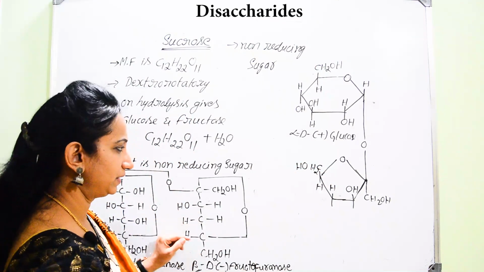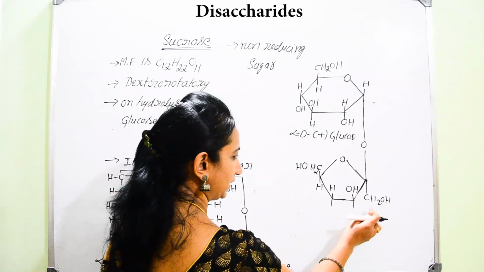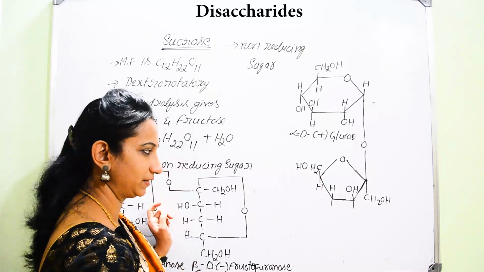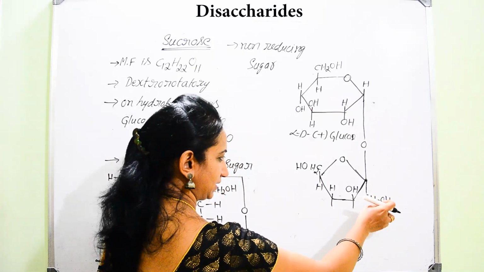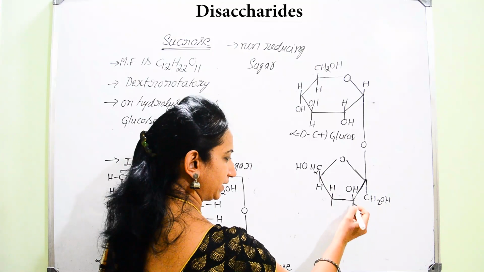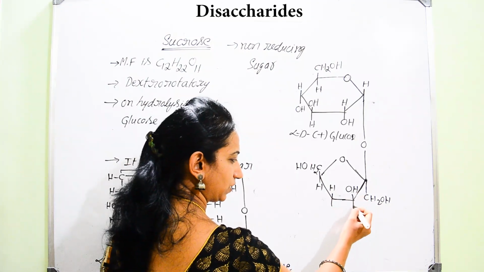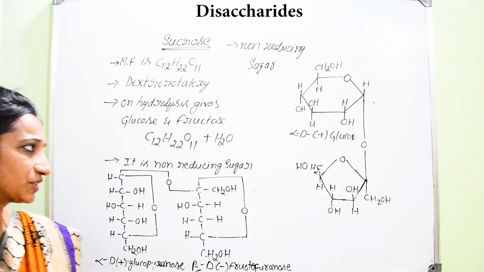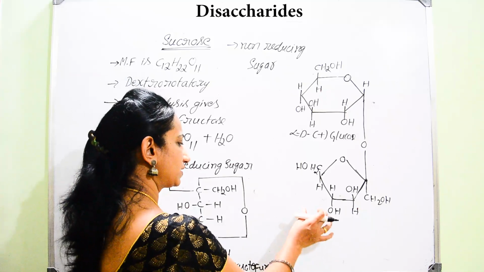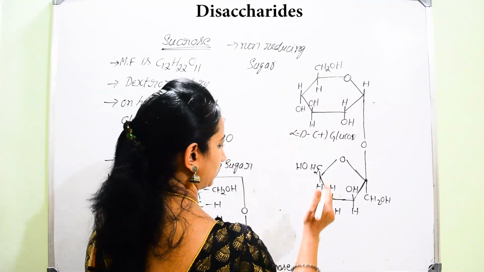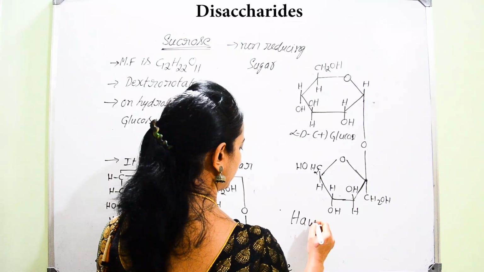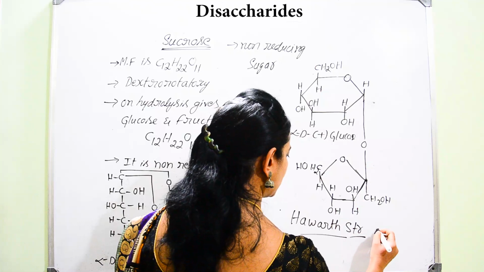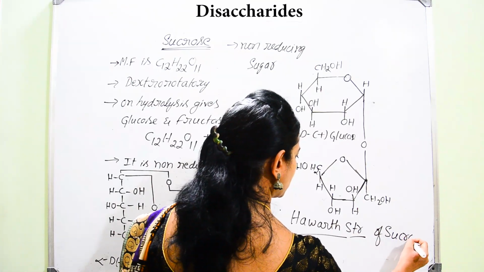Now, we can remember in case of this fructose unit, these two CH2OH groups should be diagonally opposite with one another. Here CH2OH is lying below, here CH2OH is lying above. That you should remember very importantly. So, after that is OH, opposite is H, for H, opposite is OH. This is the Haworth structure of sucrose.